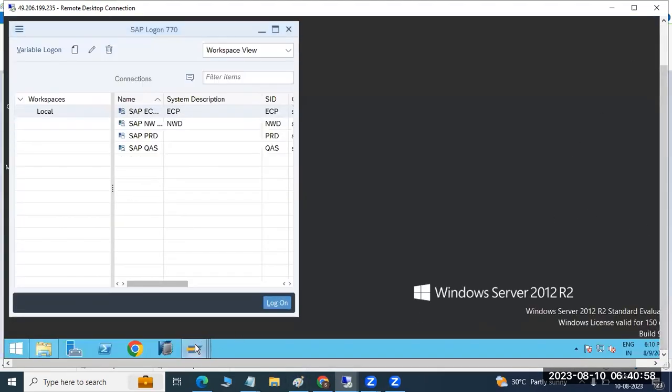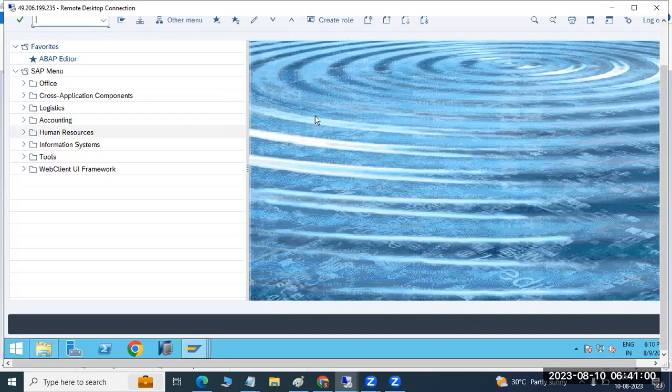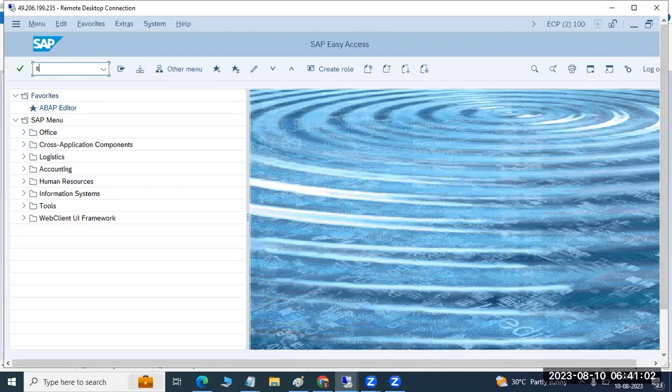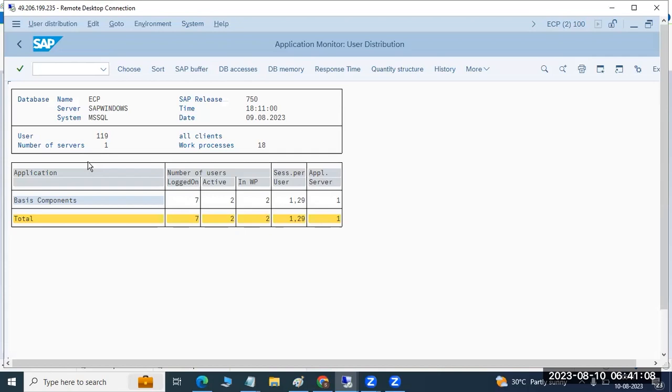That is ST06, and ST07 is for checking how many users are logged in. Here we can check each component, how many users are logged in. In total, 7 users are logged in, 2 active, and how many work process sessions per user. This kind of information we can see here.